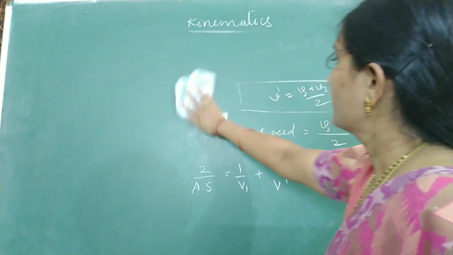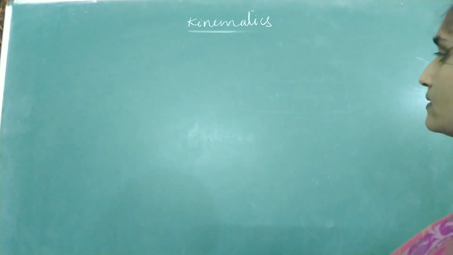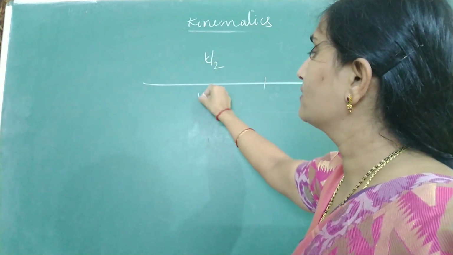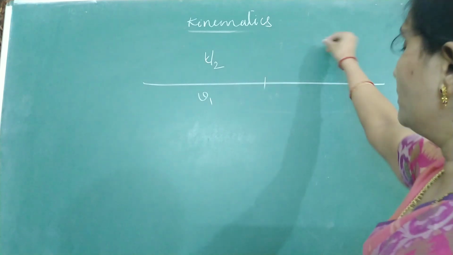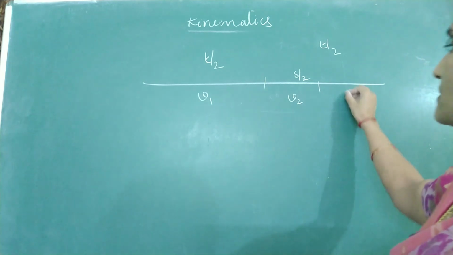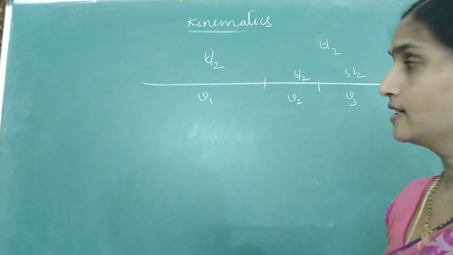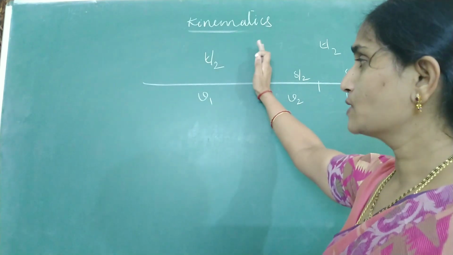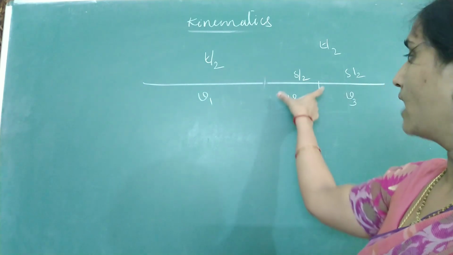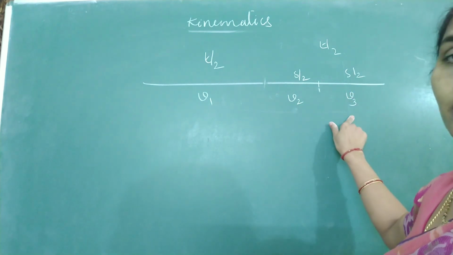A body travels for half the time of the journey. Let this be the total length of the journey. For half of the time, it was moving with a speed V1. In the remaining half time, it travels with a speed V2 for half of the remaining distance, and V3 for the other half of the remaining distance. Again I repeat, half the time the speed was V1, but in the remaining half time, whatever distance is left, half of that remaining distance it is traveling with a speed V2 and this distance with V3.